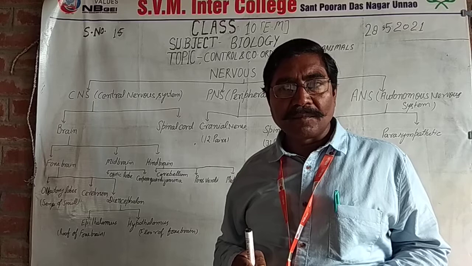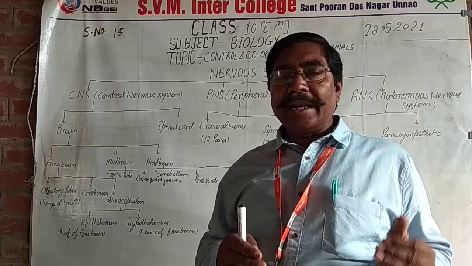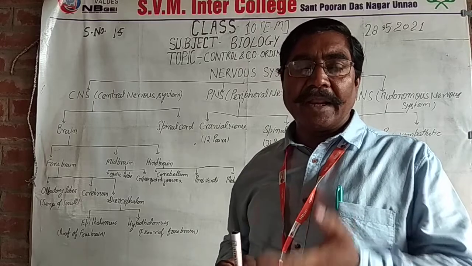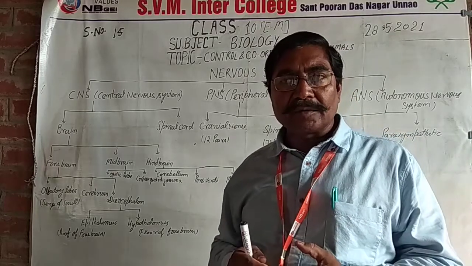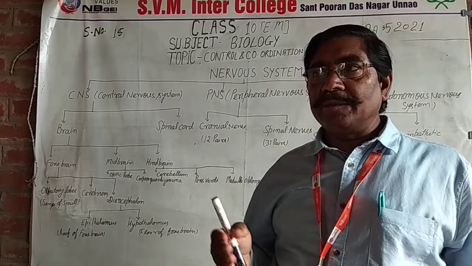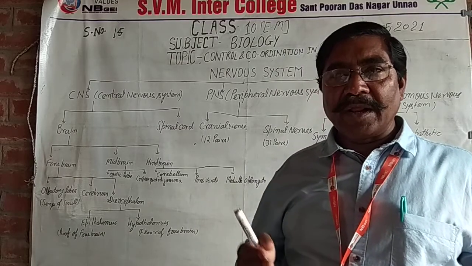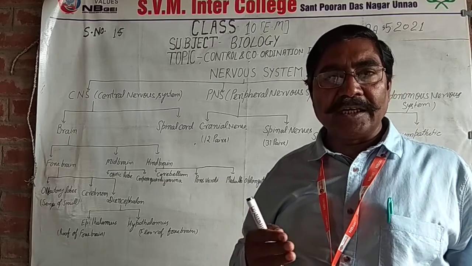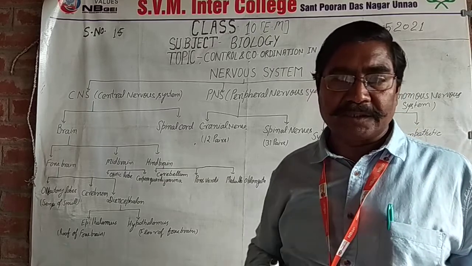Sensory nerves carry the impulses to the spinal cord and brain, and motor nerves take the impulses or stimuli from the brain and spinal cord to the muscles.